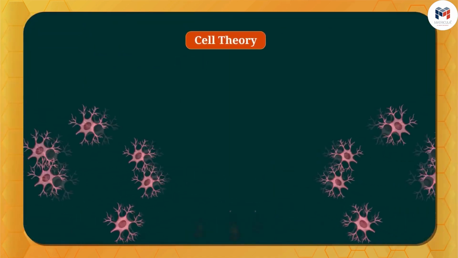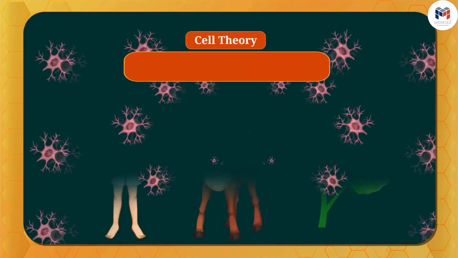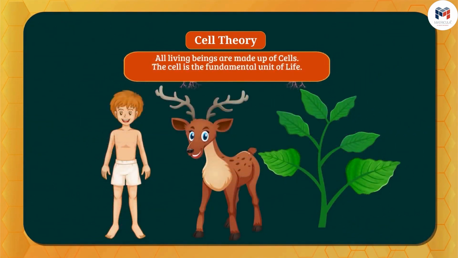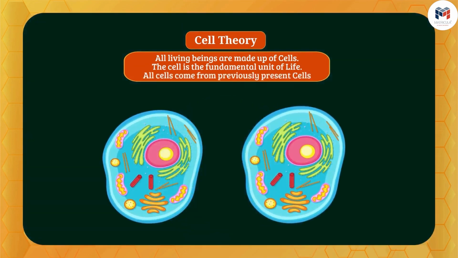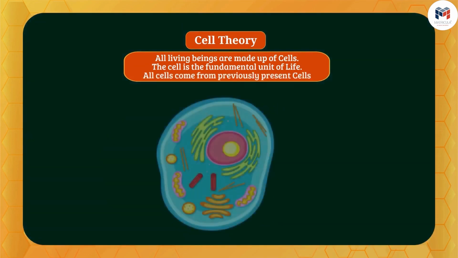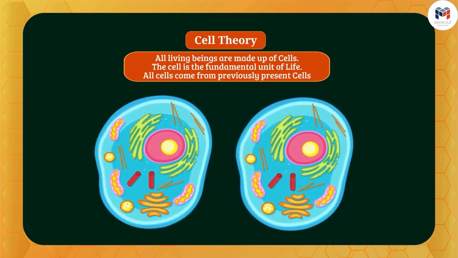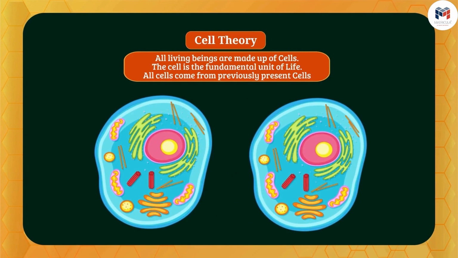After further research, it was found that all living beings are made up of cells. The cell is the fundamental unit of life. All cells come from previously present cells. That is, the first present cell divides and forms two new cells. And these are the postulates of cell theory.